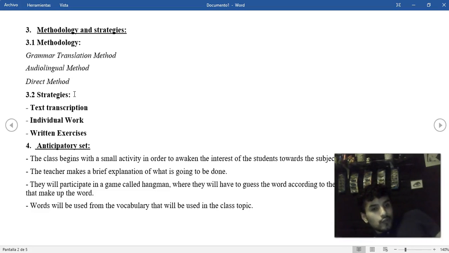We are going to play a game called Hangman, where they will have to guess the word according to the number of hyphens and letters that make up the word. The words will be taken from the vocabulary that we use in the class topic. In this game, I'm only going to use words that have to do with the topic of the class.